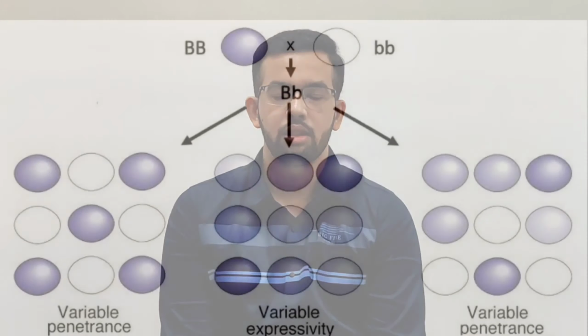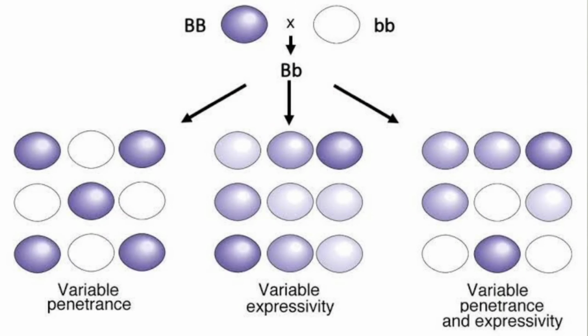What are these terms? Penetrance simply refers to the proportion of individuals carrying a mutant gene who exhibit a clinical feature, amongst all individuals with such mutations. Hence, 50% penetrance means that 50% of those carrying the gene will express the trait. Variable expressivity refers to the fact that individuals carrying a mutant gene will express the trait differently. For example, in neurofibromatosis type 1, manifestations range from skin tumors to brownish colored skin spots.